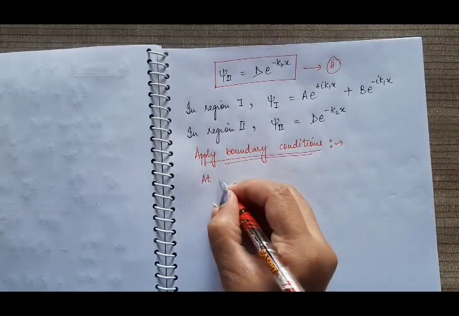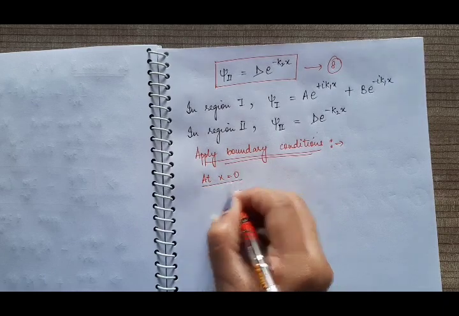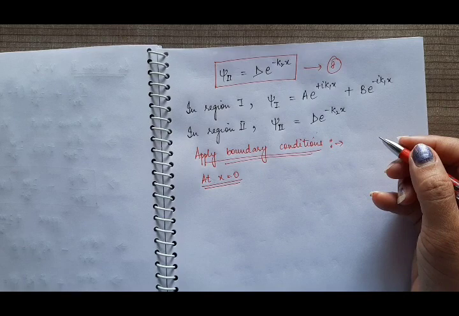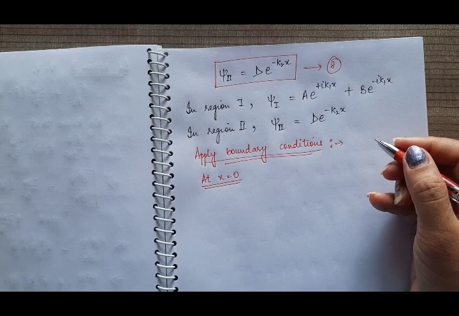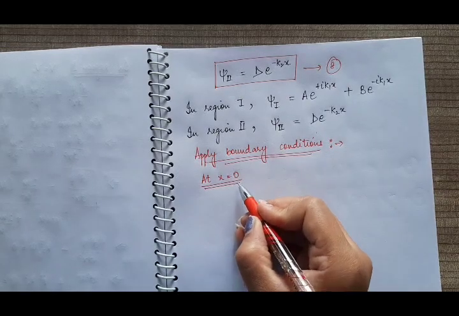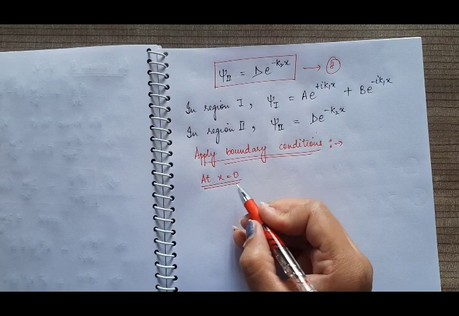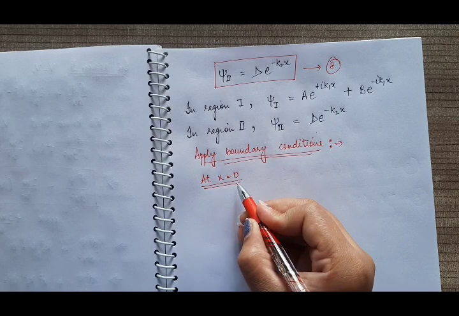At x is equal to 0, see the behavior of wave function psi 1 and psi 2 and their first derivatives. So at x is equal to 0, according to the definition of the wave function, it must be continuous at x is equal to 0.